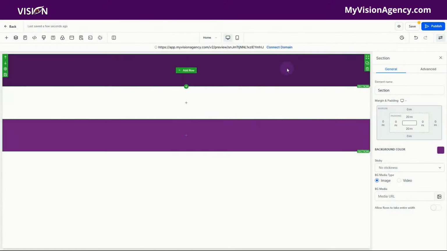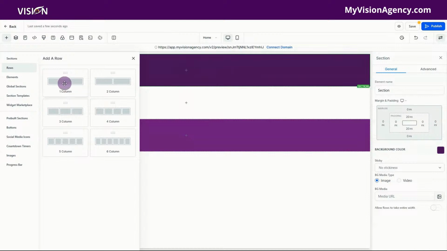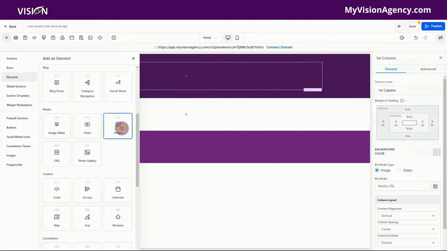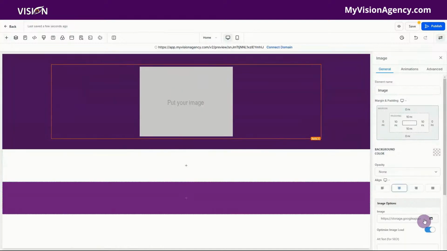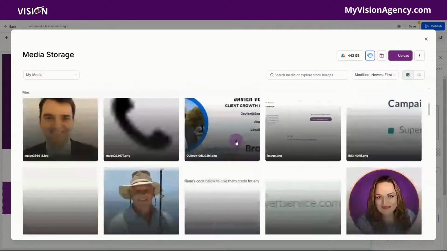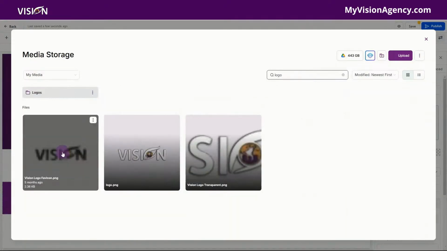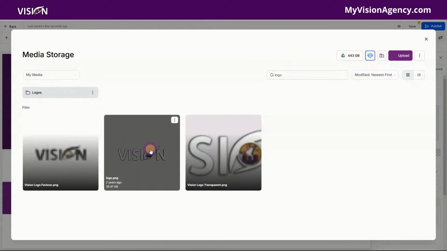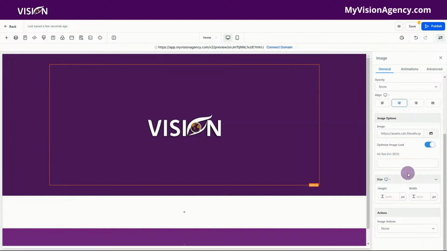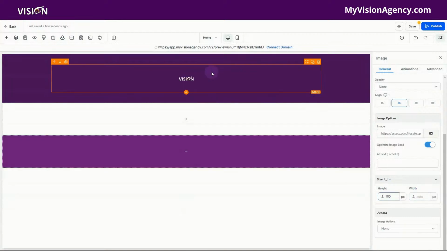Like I said, this is just one page, so I'm not going to worry about that now, but we want to add a row here and we can put our logo. So I'm going to go add an image. And let's go to our media gallery and let's look for logo. And we'll just go ahead and choose this one here. And obviously it's very large, so we can change that here. We'll make the height 100. We could even change the width if we want to, but that looks good.